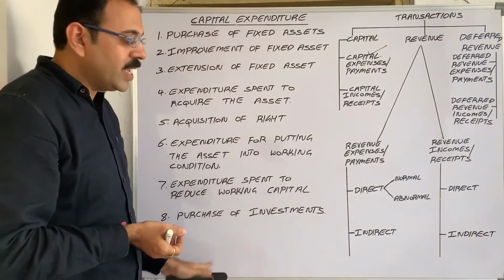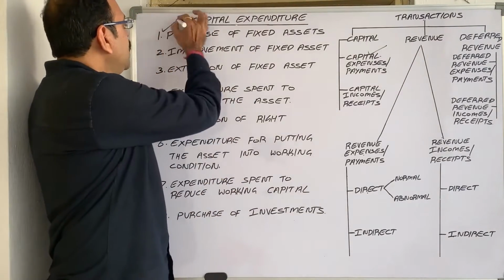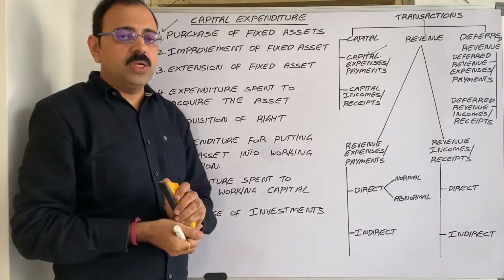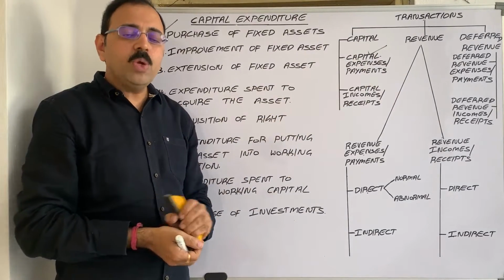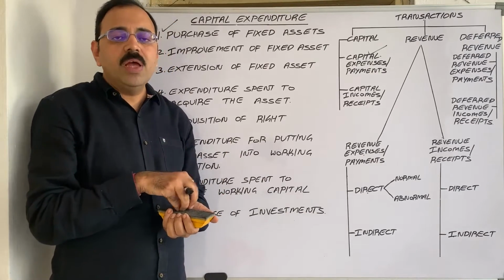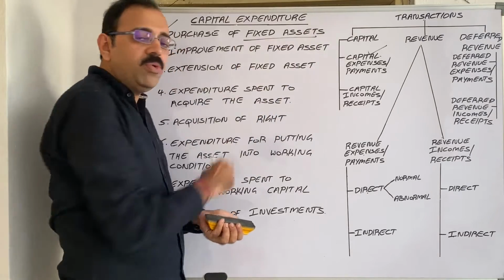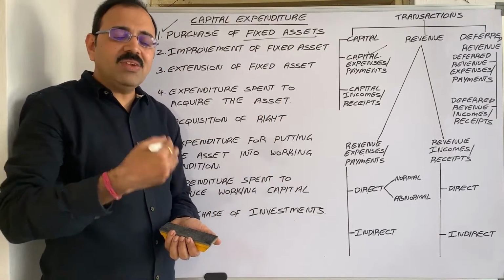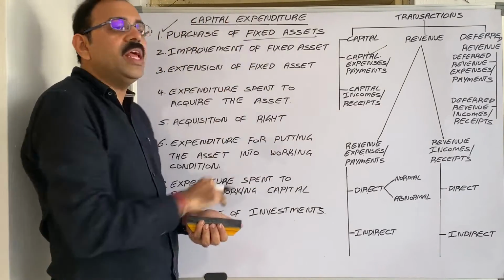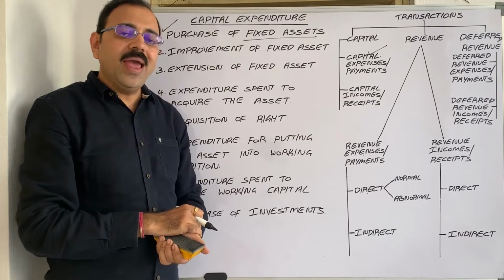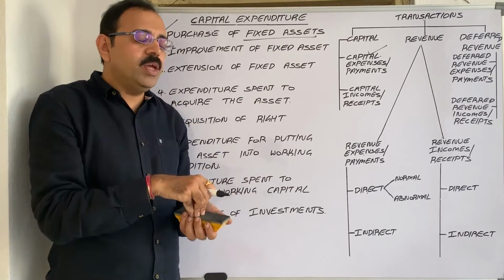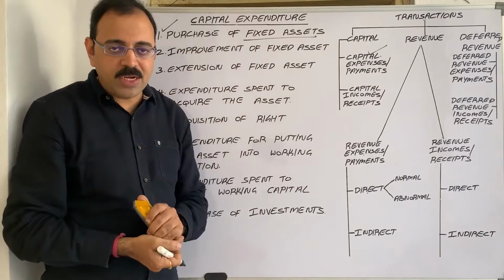Now let us see what are those capital expenses. First one is purchase of a fixed asset. A firm spent 10 lakh rupees to purchase one machine. By using that machine, the firm is going to manufacture goods. Means to that particular firm, machinery comes under a fixed asset. And to purchase that fixed asset, the firm spent 10 lakh rupees. This 10 lakh rupee expenditure comes under capital expenditure. So in balance sheet, asset side, machinery 10 lakh rupees, like that we have to show. If there is any depreciation, then we have to deduct that depreciation in the balance sheet.